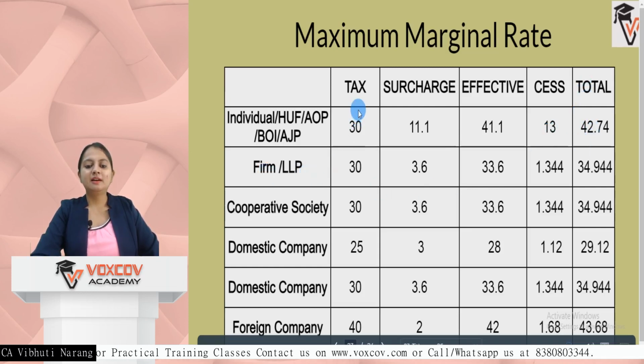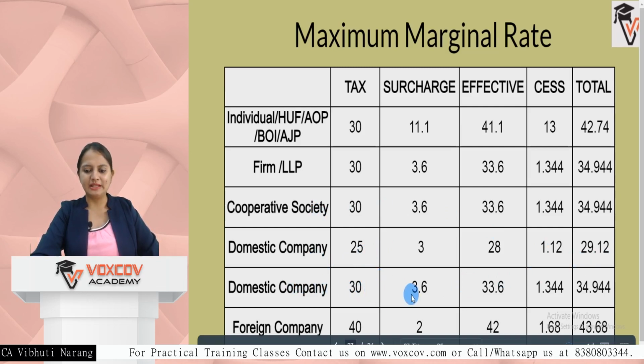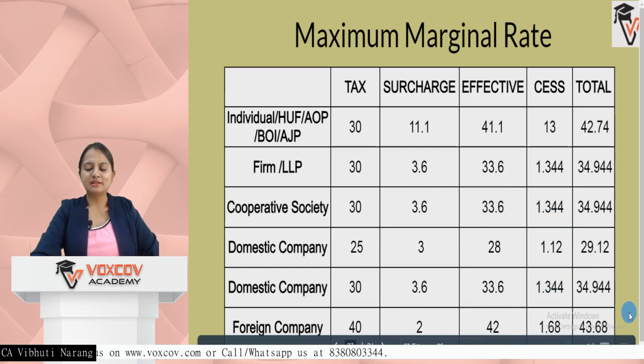For firm, LLP, the highest tax rate is 30%, which is the flat tax rate. 12% surcharge of 30 is 3.6, total is 33.6, and 4% of 33.6 will be 34.94. Same for cooperative societies. Even for domestic companies, you can compute for 25%, 30%, 22%, whatever the case is. So this is quite important. If you require, you can just note it down also.